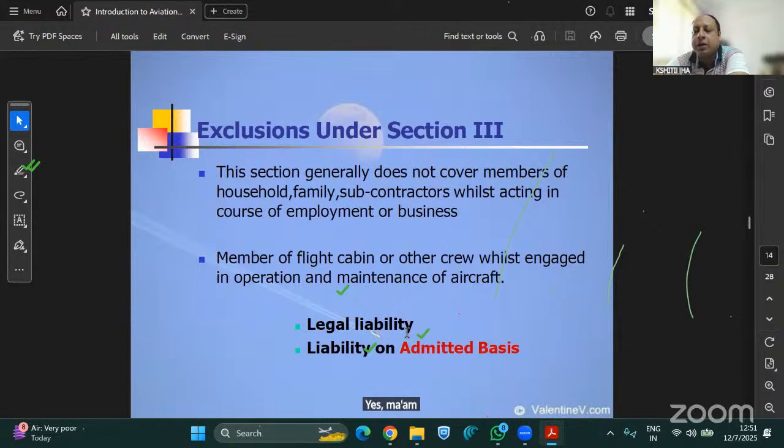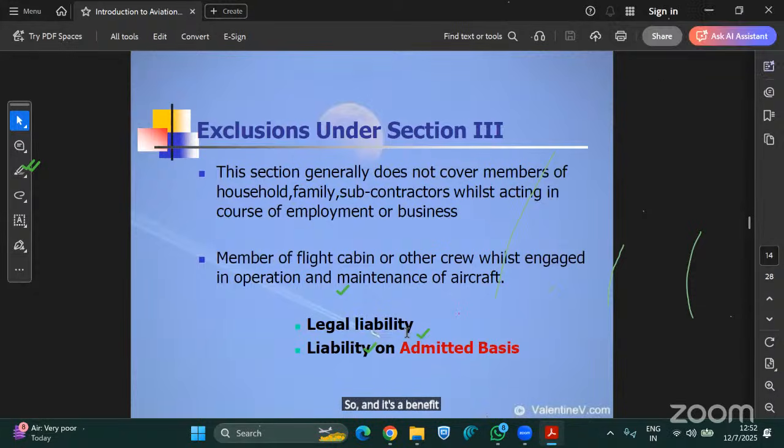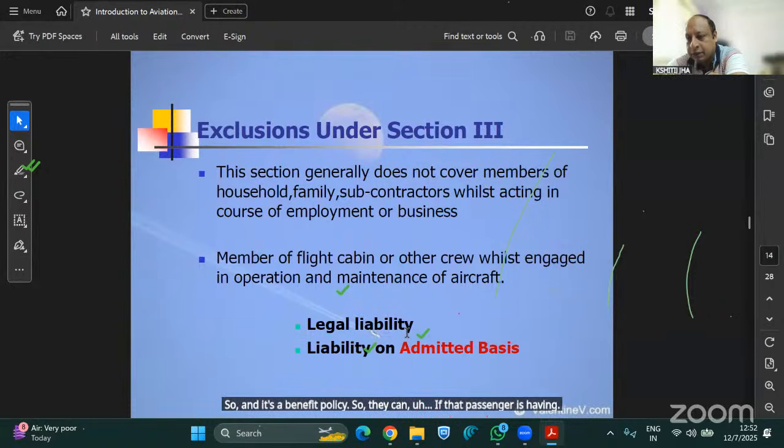Yes, ma'am, I will tell you. Under the normal PA policy, there is a clause that a passenger flying in a standard type of aircraft with a valid ticket, valid ticket meaning the boarding pass, is automatically covered under your normal PA policy. And it's a benefit policy. So if that passenger has, say, 3 policies, he can claim from all those 3 policies.